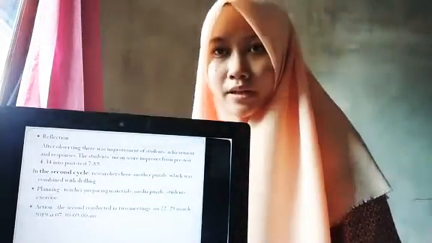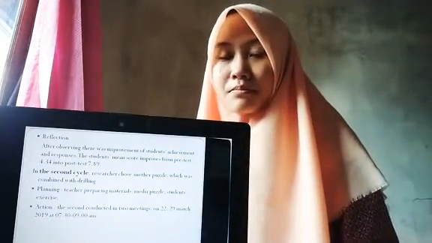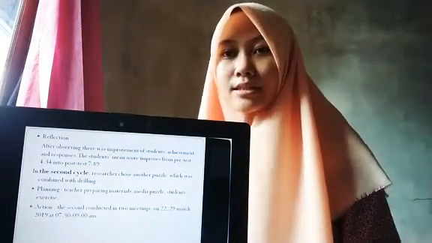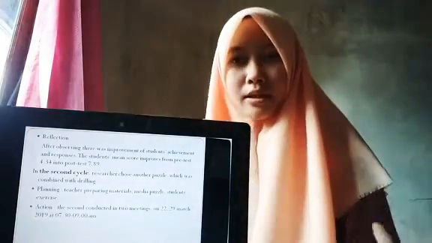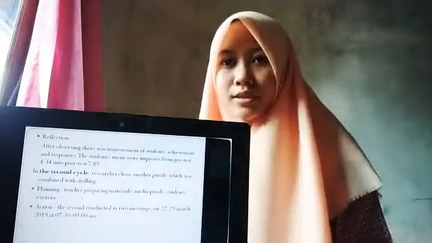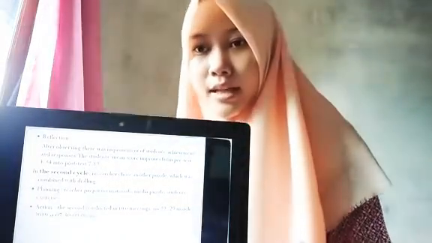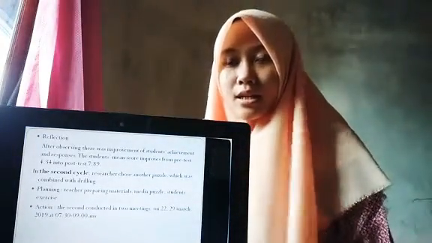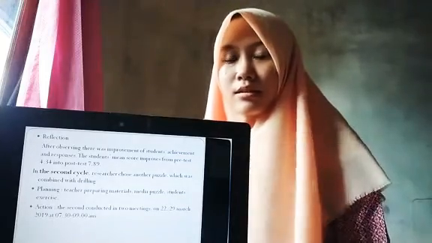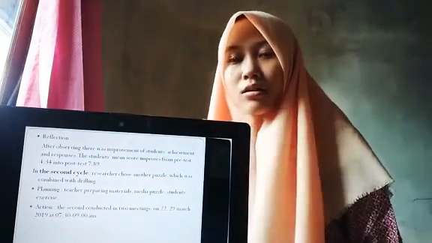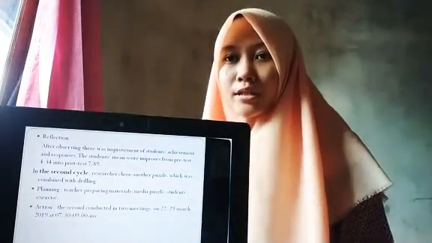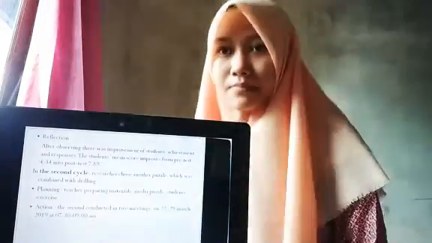First is planning. Same as the first cycle, the teacher prepared materials, media puzzle, and student exercise. Next is action. The second cycle was conducted in two meetings on 22 and 29 March.